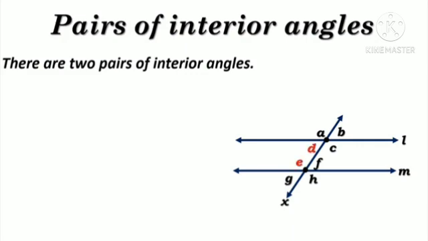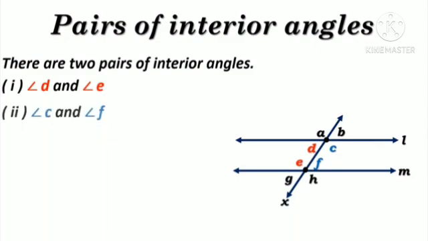So here we have the first pair of interior angles, angle D and angle E. You can see that angle D and angle E are inside the parallel lines and they are on the same side of a transversal. So angle D and angle E is the first pair of interior angles. Now we have 2 more angles inside these parallel lines, C and F, and they are also on the same side of a transversal. So angle C and angle F is the next pair of interior angles.